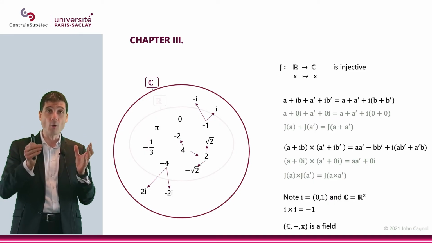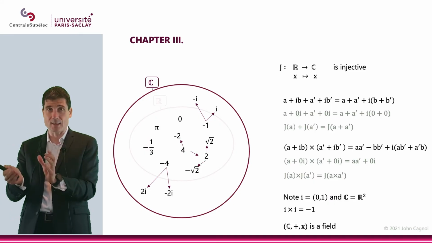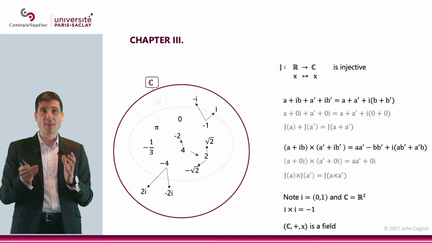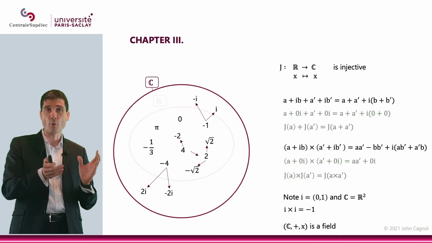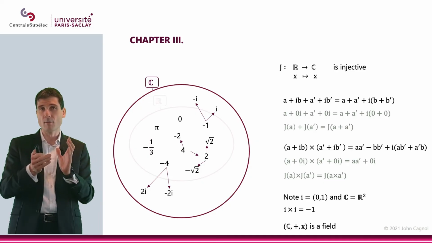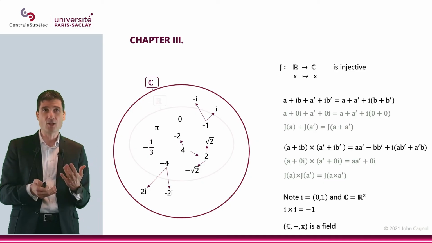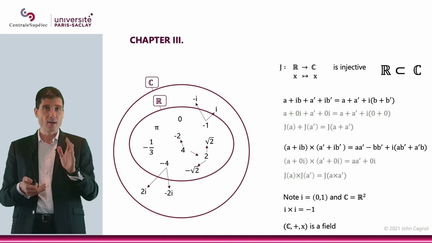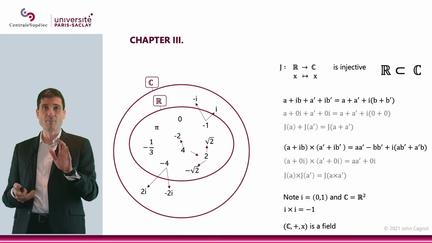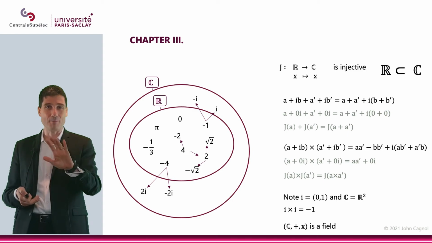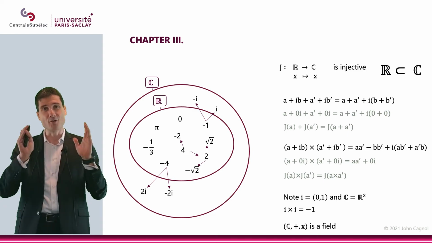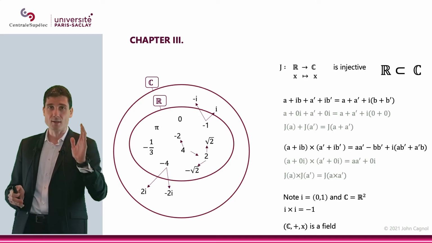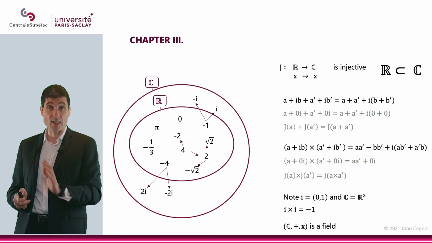So we have R, which is injected in C. And because it's injected in C, let's actually identify all the real numbers with their counterpart in C. And let's just write that R is included in C. Okay? That is, you know, what you did before, right? I mean, I'm not saying this is anything new. You've done this before. What I'm saying is we're going to use this trick again today.